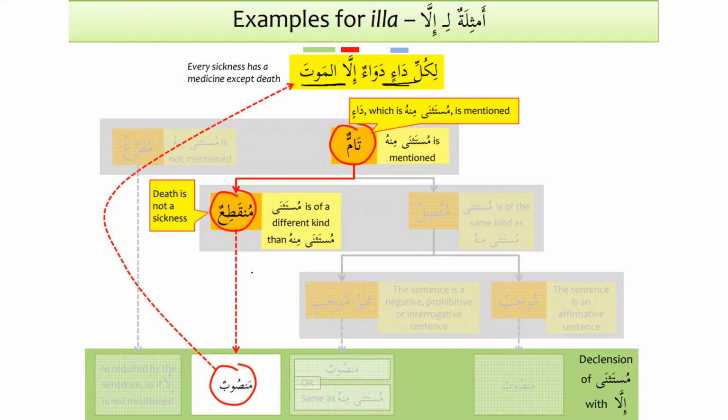And we know that when the speech is munqati'un, when the one that has been exempted after illa is munqati'un, that means it will be mansub. So when it is tam, muttasil and mujab, it is mansub. And when the kalam is munqati'un, when it is disconnected, it will also be mansub.